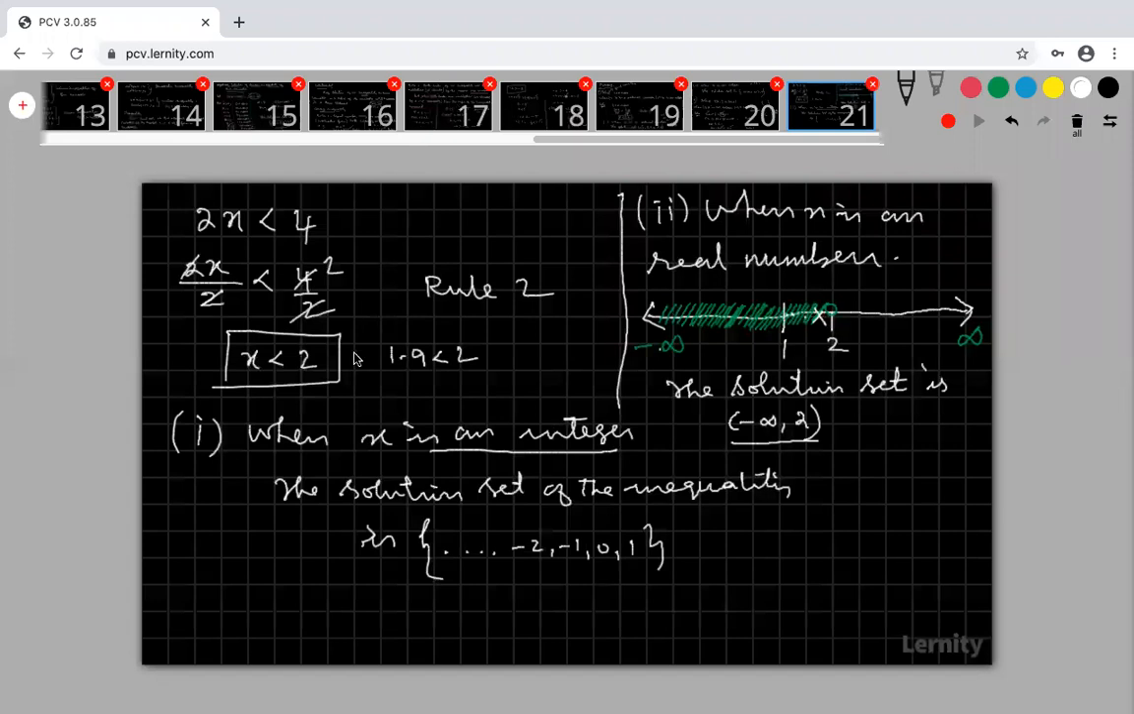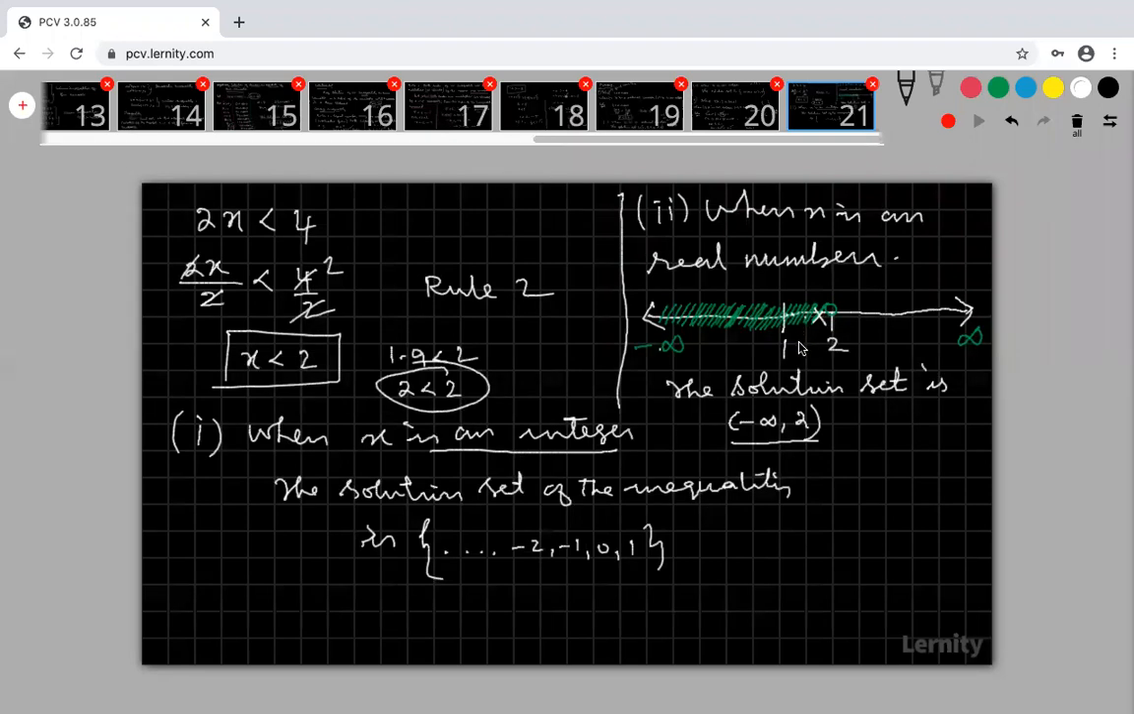Look at that. Suppose I am taking 2 here and applying 2 here: 2 less than 2. Is this true? 2 less than 2 is false. So therefore, I am not including it.